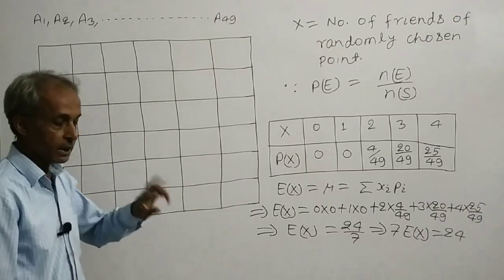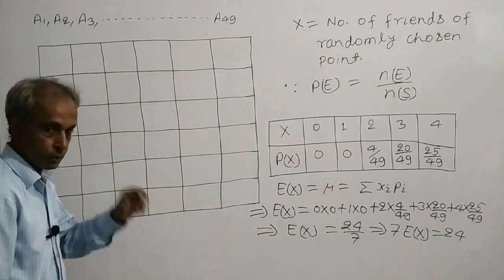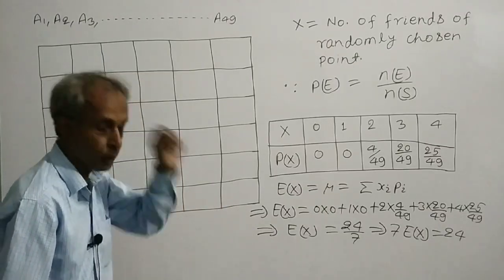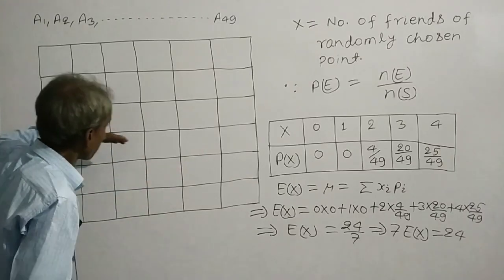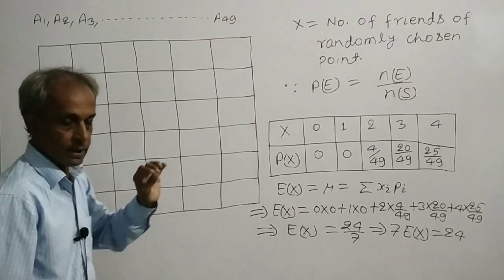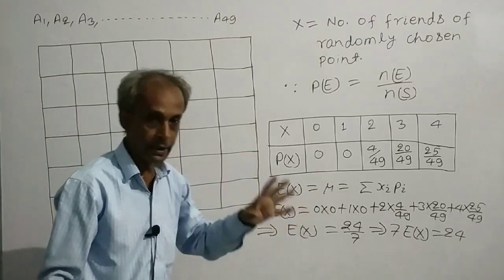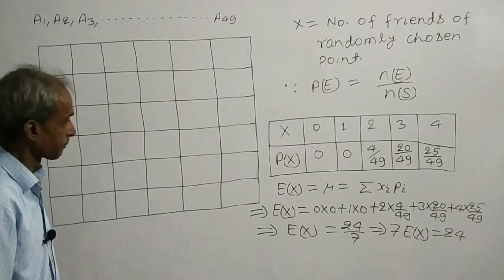That means if 2 points are situated at a distance of 1 unit, either along a horizontal line or along a vertical line, then they are friends. Otherwise they are not friends.